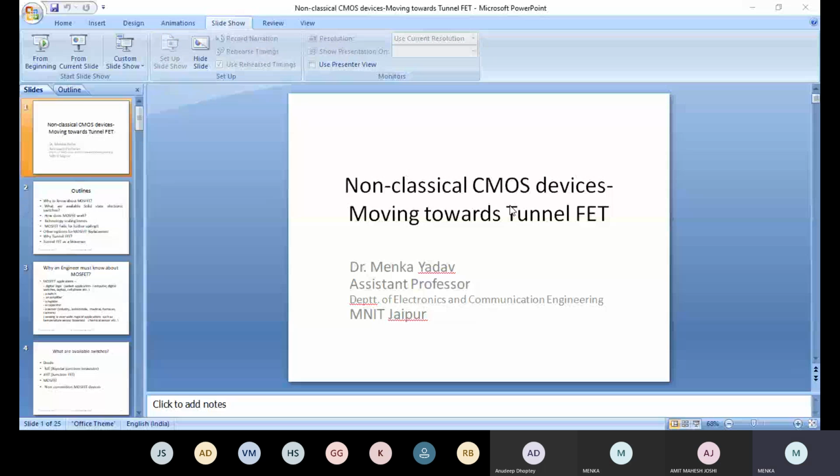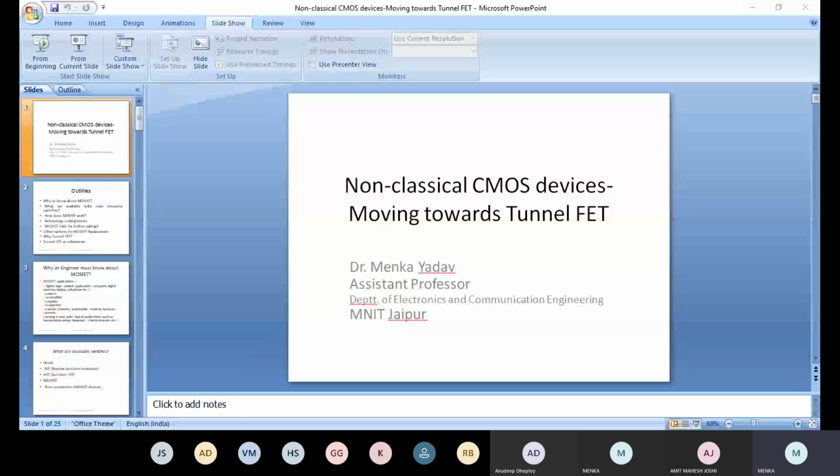So, good evening. Today's topic is non-classical towards tunnel path. So, there are CMOS switches you might have heard. I have targeted the audience which are from any branch, because as it was told by Dr. Amit Mahesh Joshi that the audience are from different branches, so I targeted my PPT in that manner so that it can be useful for one and all.